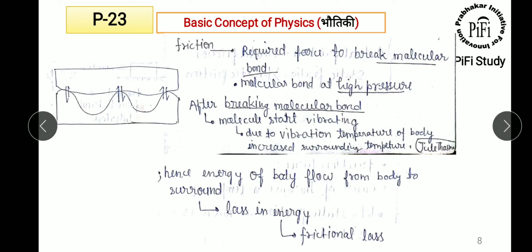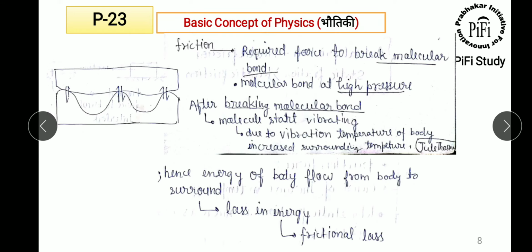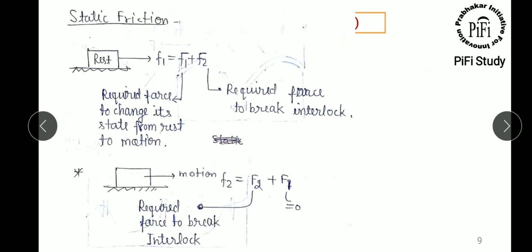When the molecules at this place and this place start vibrating, the temperature of the body increases, and energy flows from the body to the surroundings. So what does it mean? It is a loss in energy, and this loss in energy is converted to the friction loss.